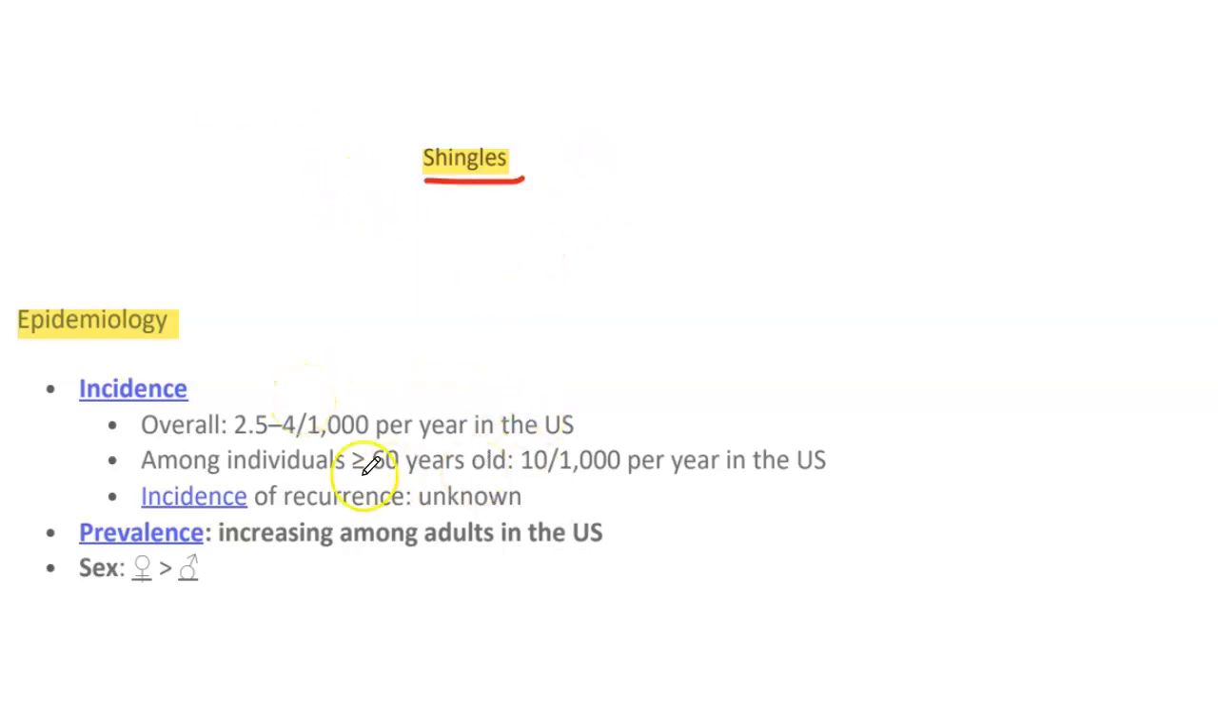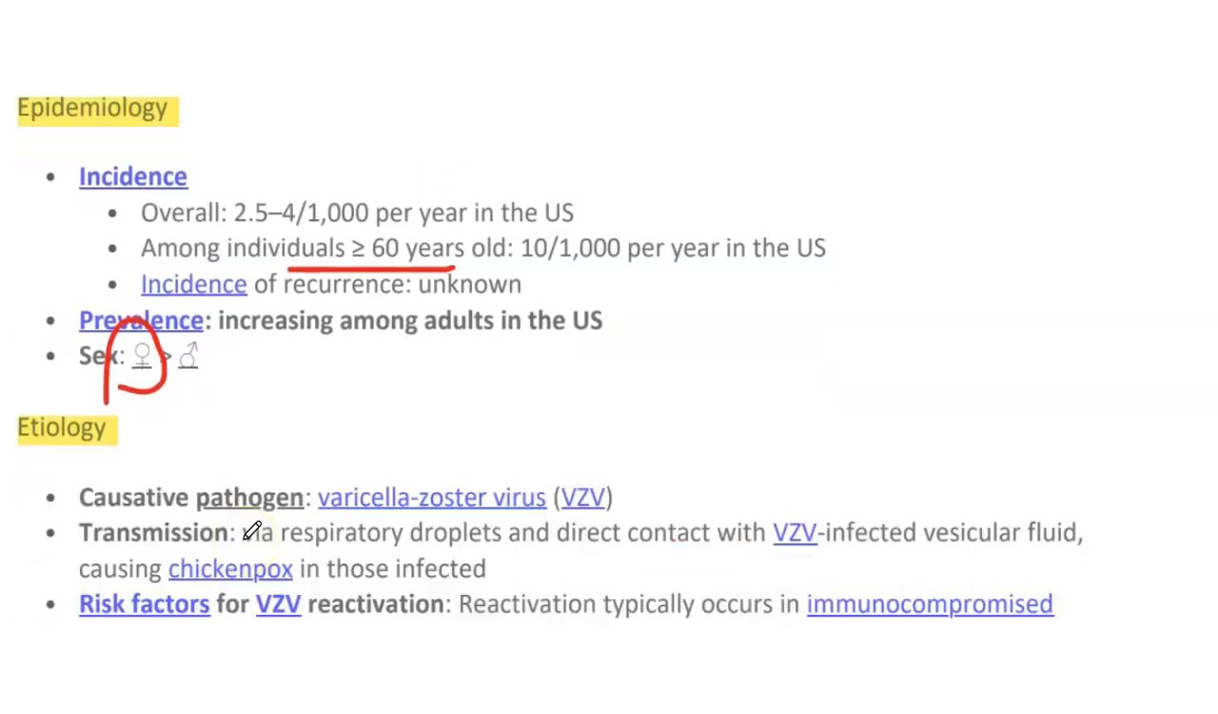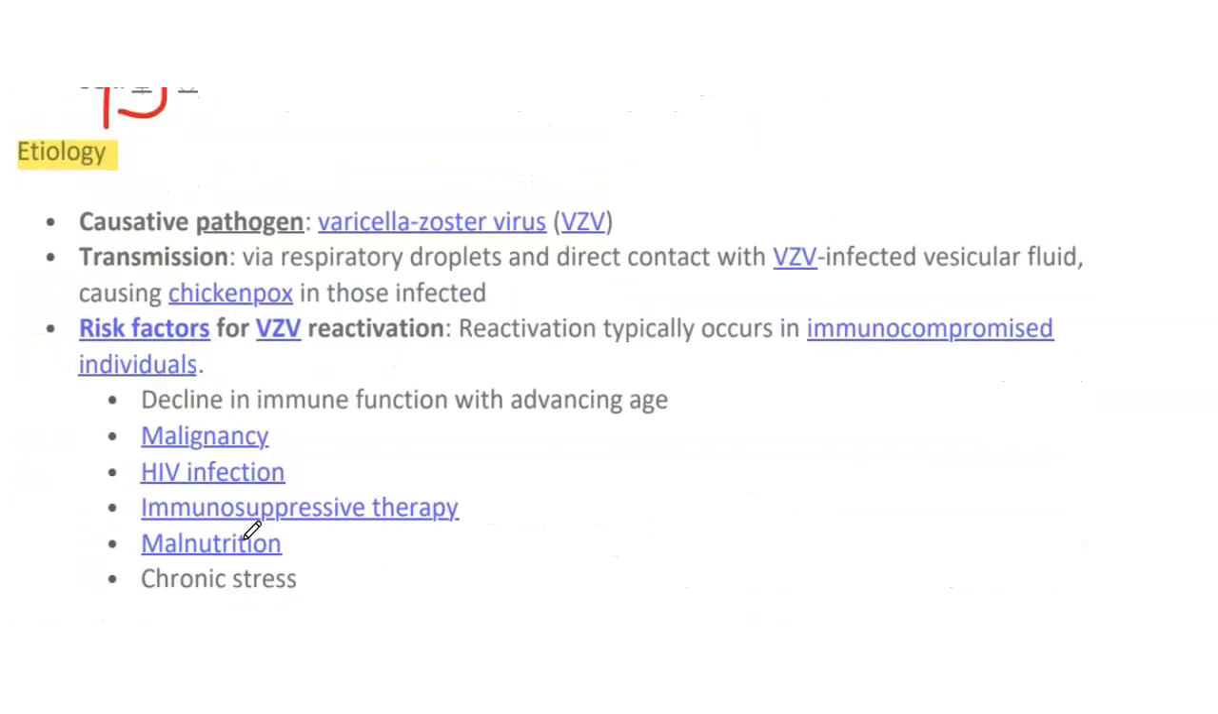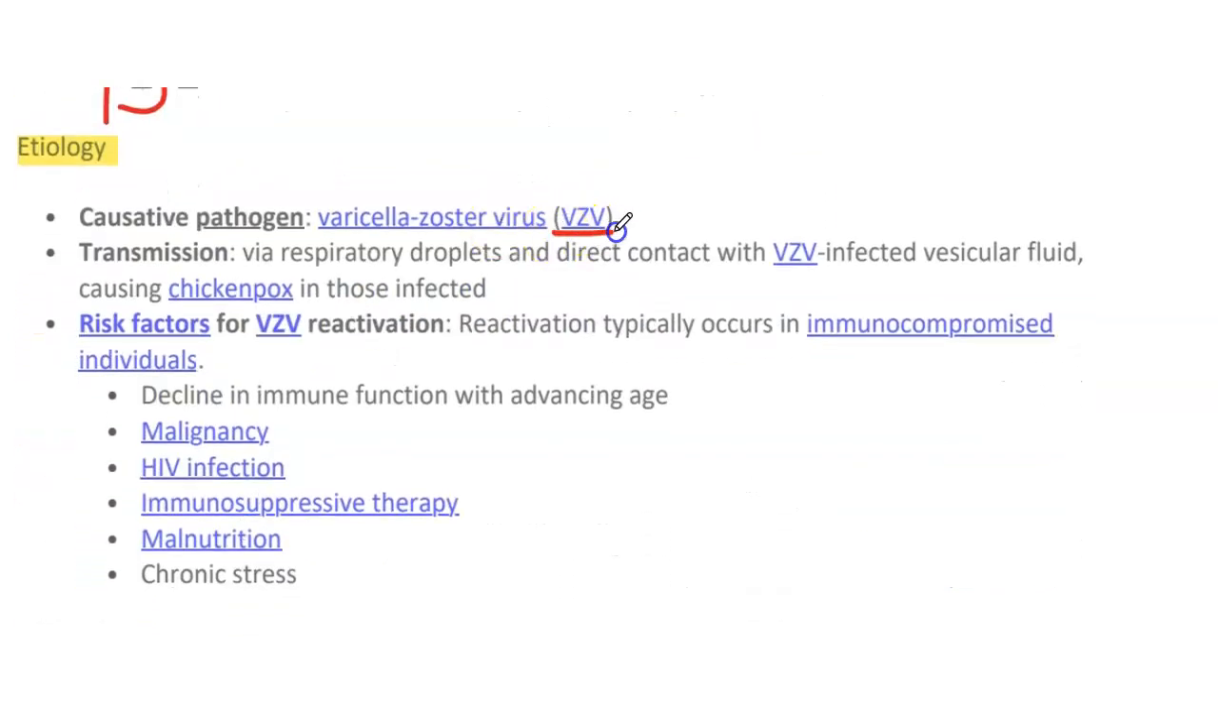The next topic of discussion is shingles. It is usually common in individuals greater than 60 years of age and more common in females as compared to males. What are the causes? The causative pathogen is varicella zoster virus. Primary infection causes chickenpox, while the reactivation of varicella zoster virus causes shingles. Transmission occurs via respiratory droplets and direct contact.